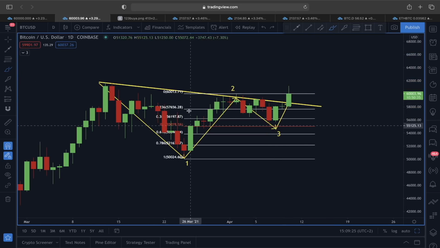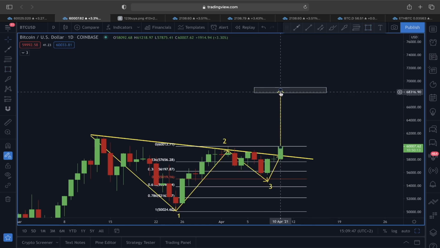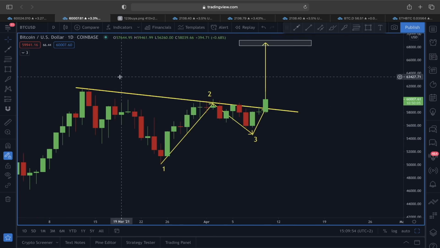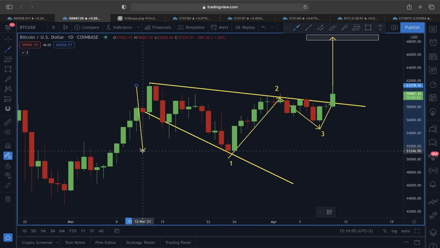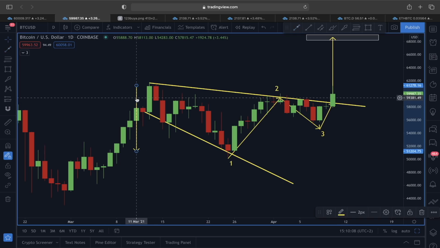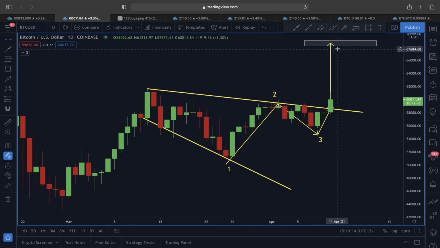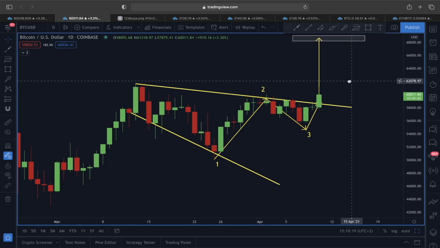So in this case, if the price is going to see an upward price movement, the price target will be measured from this point 1 till this point 2 area. So in that case, right now I will be monitoring around this 68,000 to 68,500 price level here in an upward direction. But if you say this is not going to play out as a 1, 2, 3, it's more likely going to be a descending broadening wedge, then in that case, the upward price target is also going to measure from this top till this bottom area. So if that's going to happen, you can see the price target is also exactly again around this 68,000 price level. So now we know the 68,000 price level here to the upside is our potential target level.